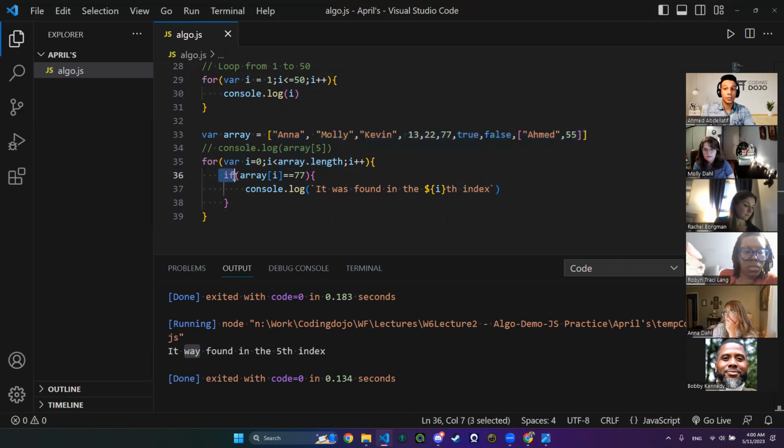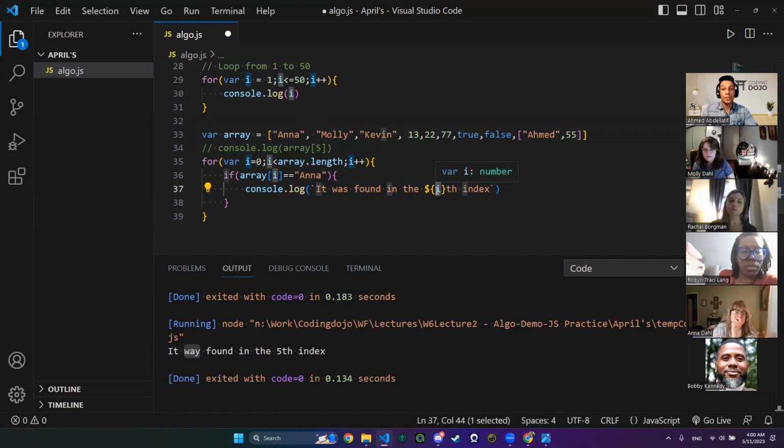I'm having an if condition: if the index that I'm currently in equals 77, I will be console logging its index. I here refers to the index of that array. Okay, so let's say it equals Aina.